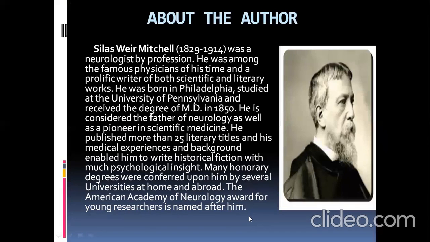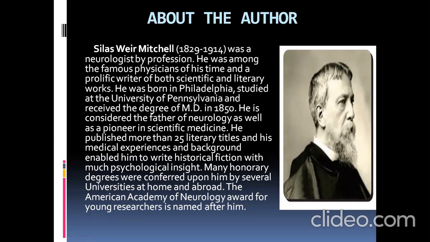This lesson is written by Silas Weir Mitchell. The name of the author is Silas Weir Mitchell. He was born in 1829 and he died in 1914. He was a neurologist by profession. He was among the famous physicians of his time and a prolific writer of both scientific and literary works. He was also a famous physician. He's a neurologist, right?